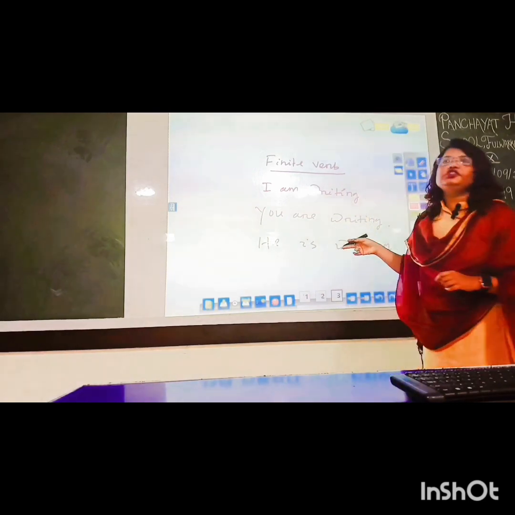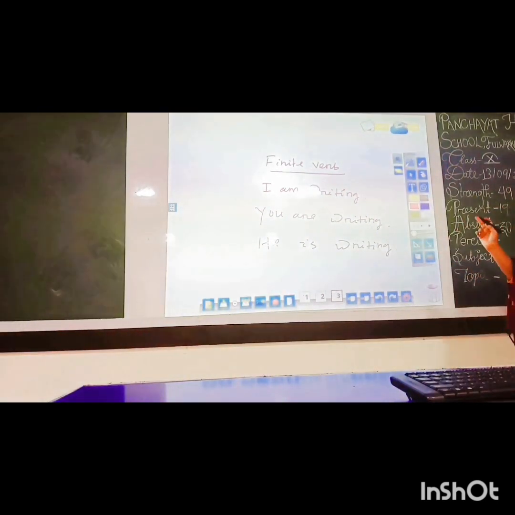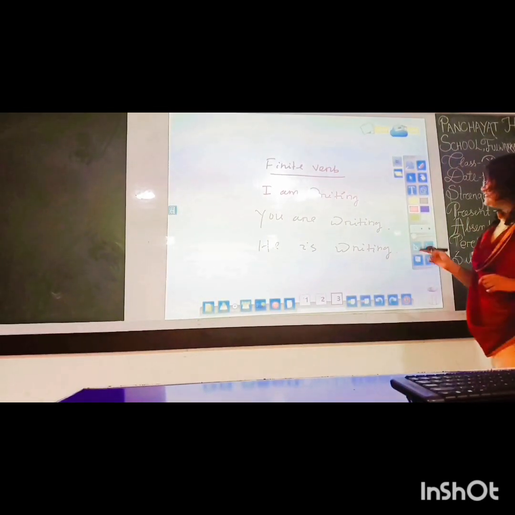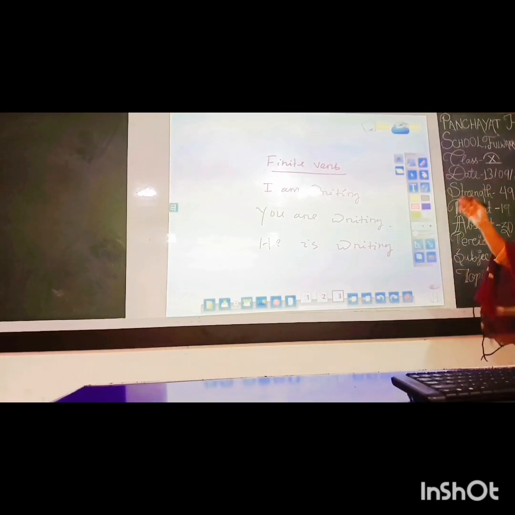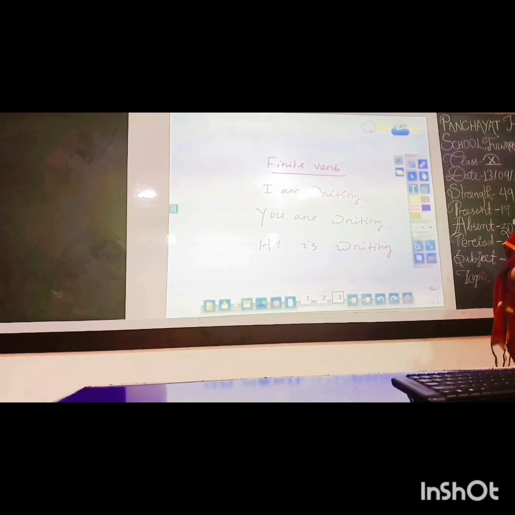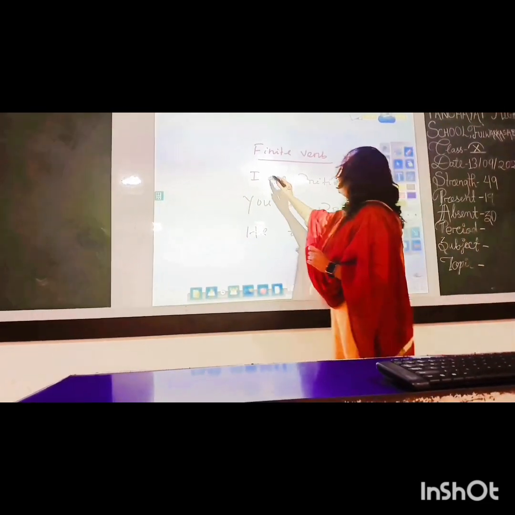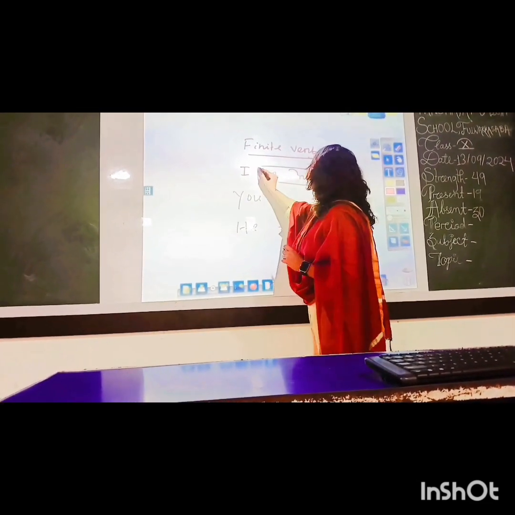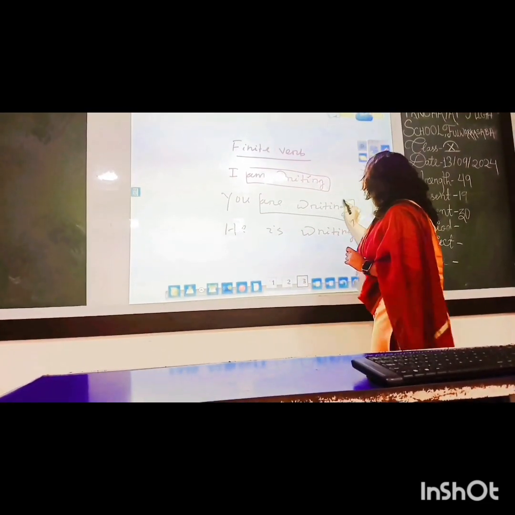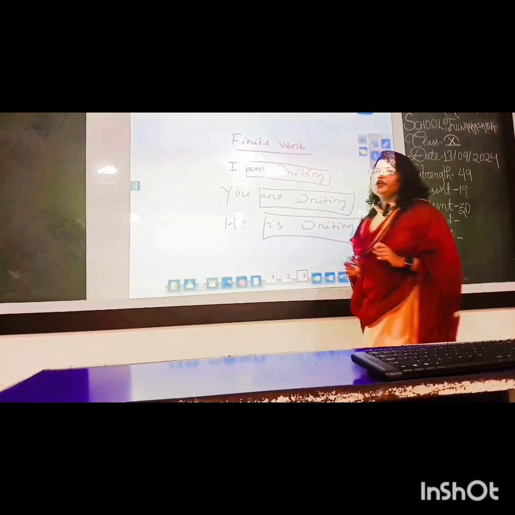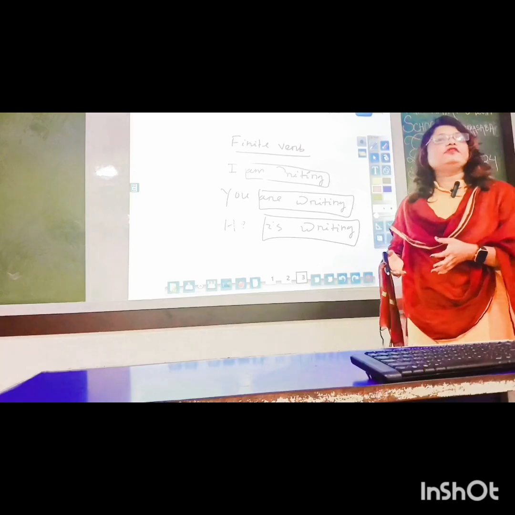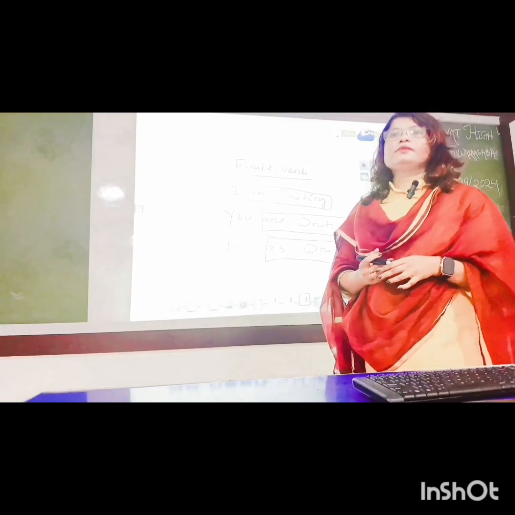I have written here three examples. First one is I am writing. Second example is you are writing. And the last example is he is writing. In these three examples, we have three verb groups. What are these? One is am writing. The second verb group is are writing. And the last verb group is is writing. Okay, now tell me what kind of differences are you noticing here?